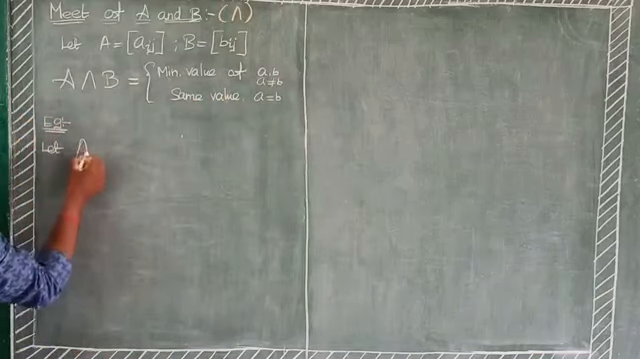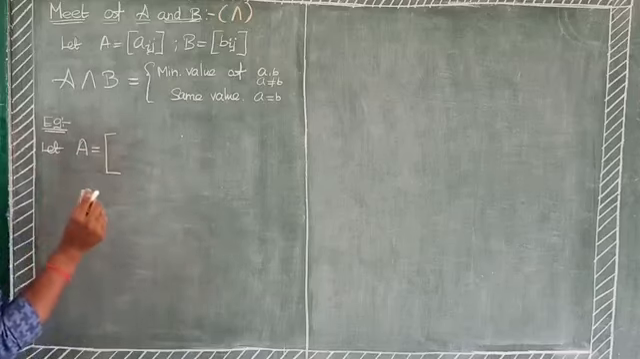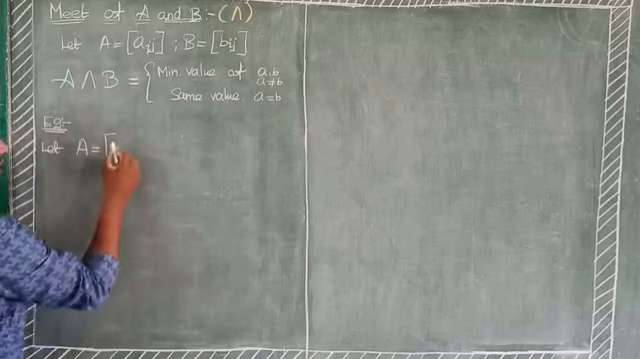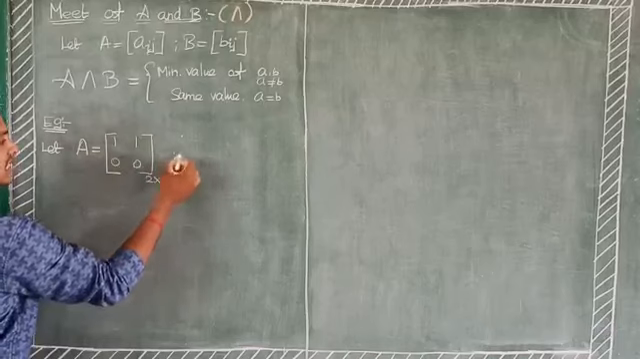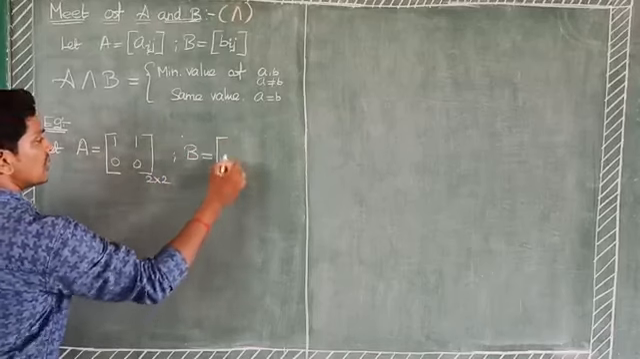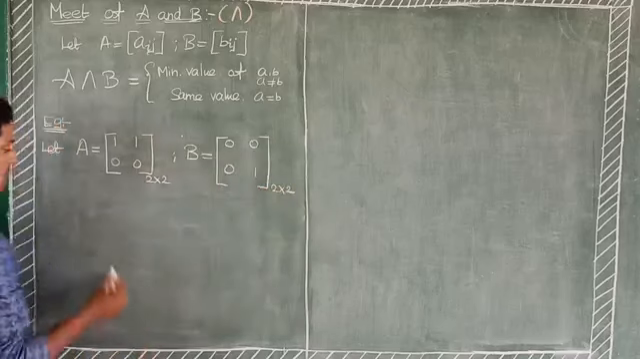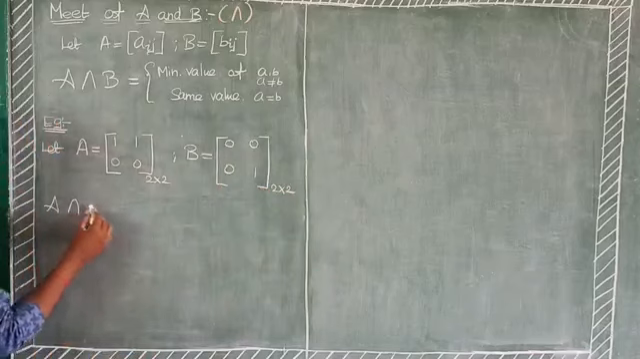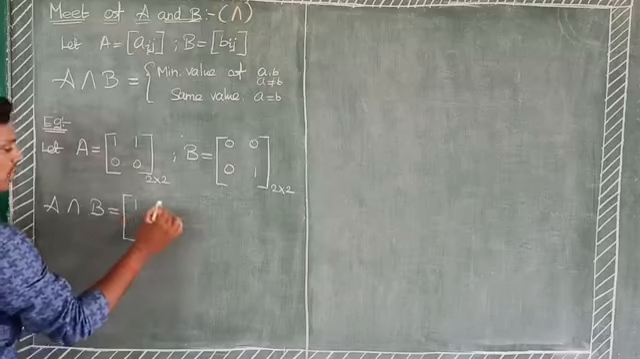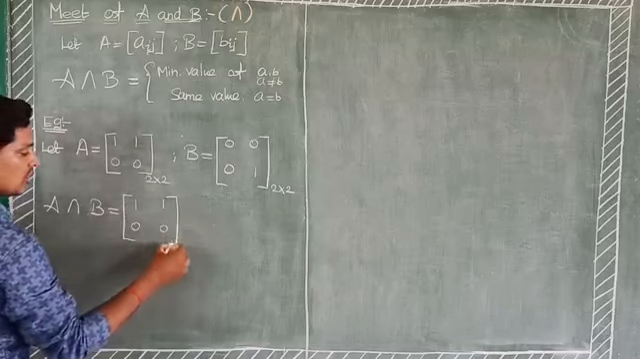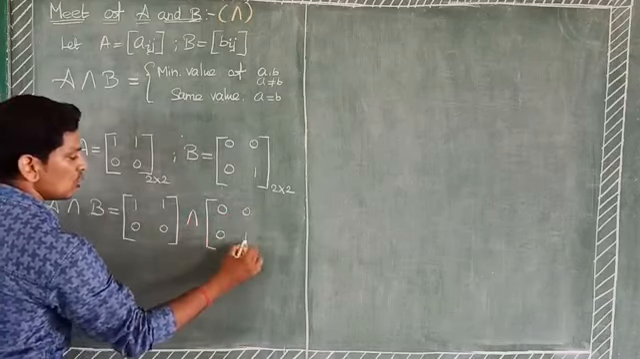let matrix A equal to a 2 by 2 matrix. Boolean matrix means the entries are either 0 or 1. 1, 1, 0, 0, this is order 2 by 2. Next, matrix B equal to 0, 0, 0, 1, also a 2 by 2 matrix. Matrix A meet matrix B equal to, matrix A is 1, 1, 0, 0, meet matrix B is 0, 0, 0, 1.